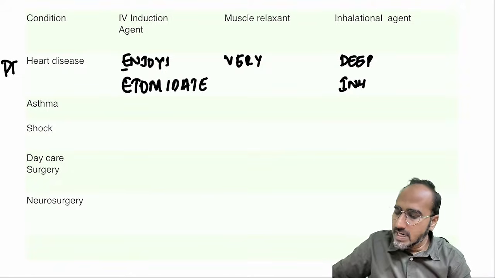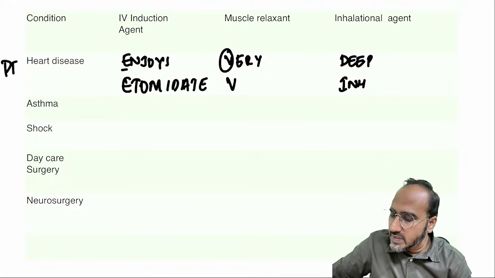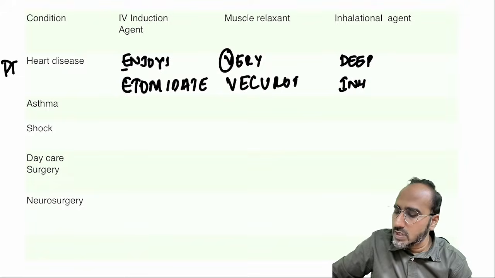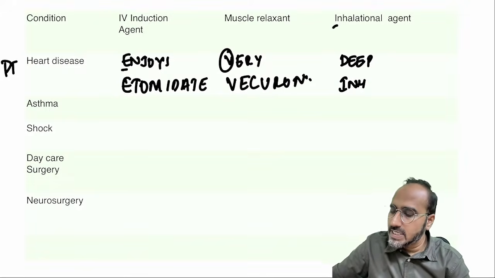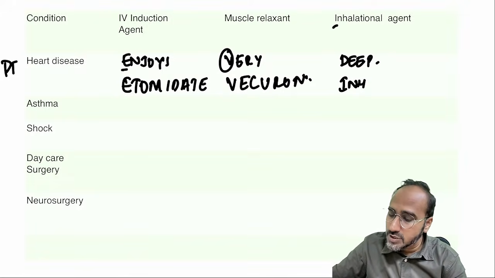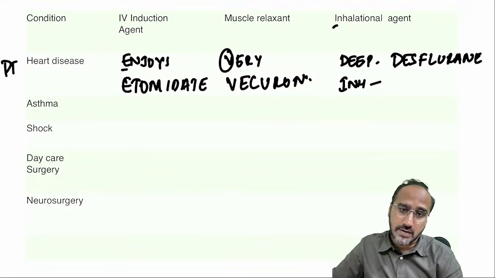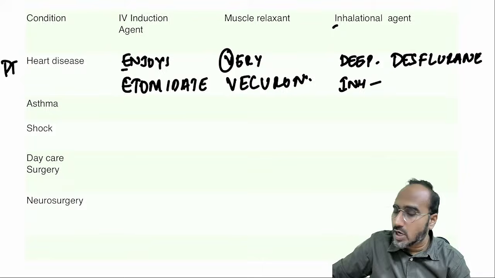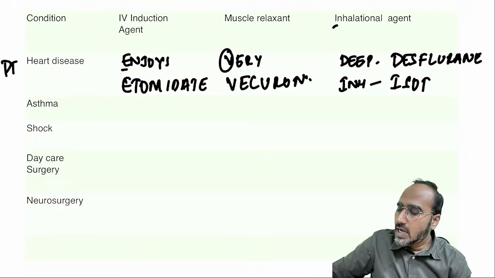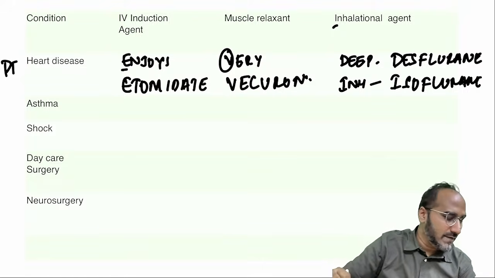Okay. What is the muscle relaxant that starts with V? Vecuronium could be used over here. What is the inhalational agent that could be given? I told you, heart enjoys very deep inhalation. So D stands for desflurane, the best, but again desflurane comes with a very costly vaporizer. Hence the most commonly used is what? Isoflurane. This is a very important slide, guys.